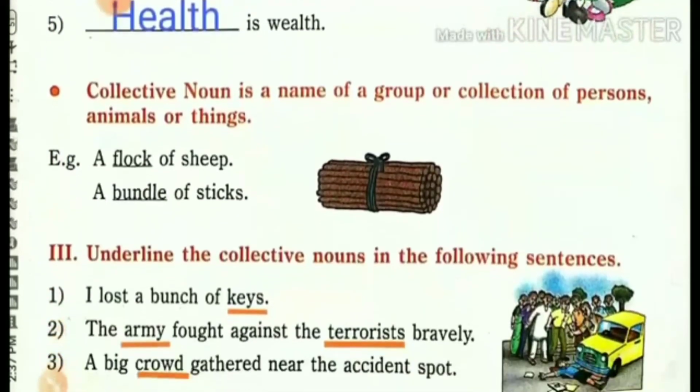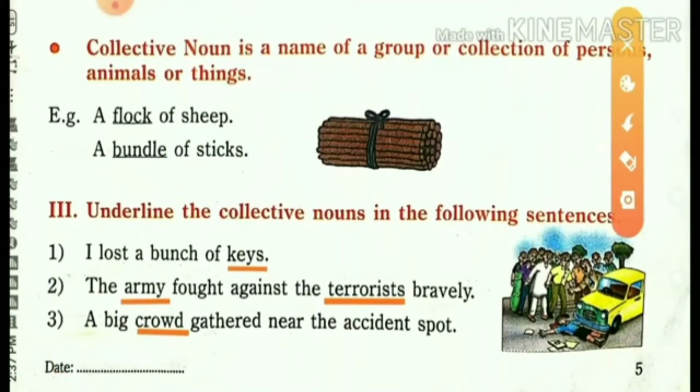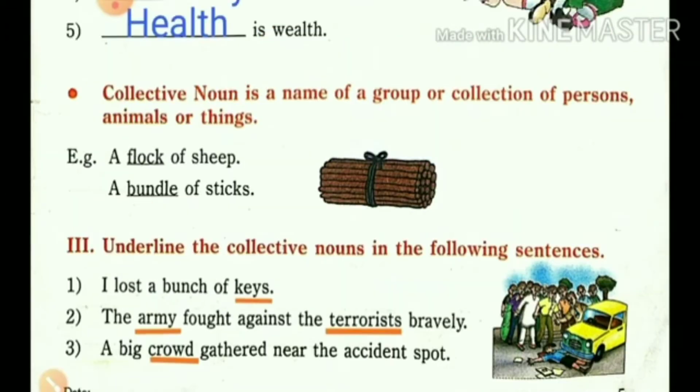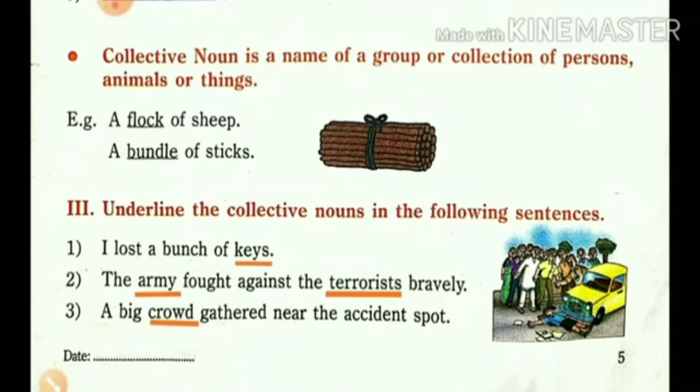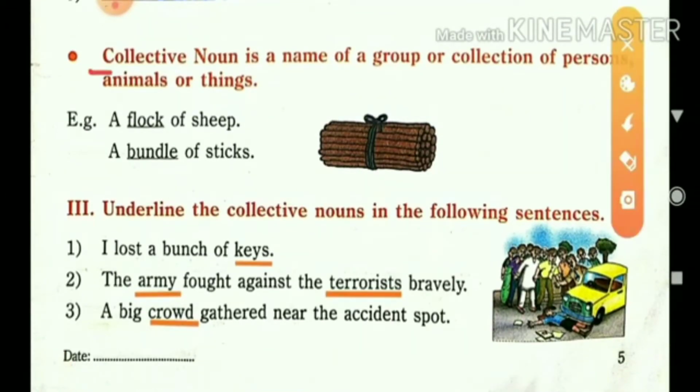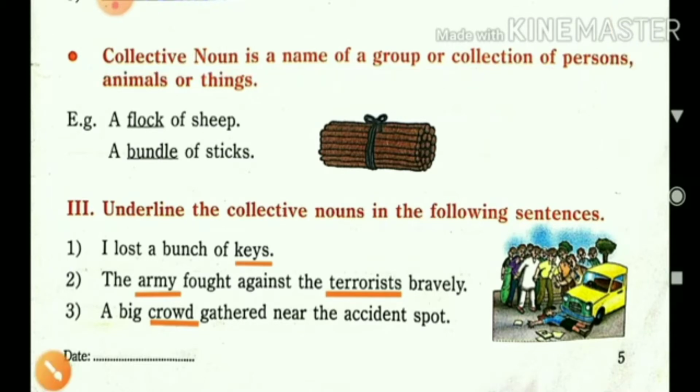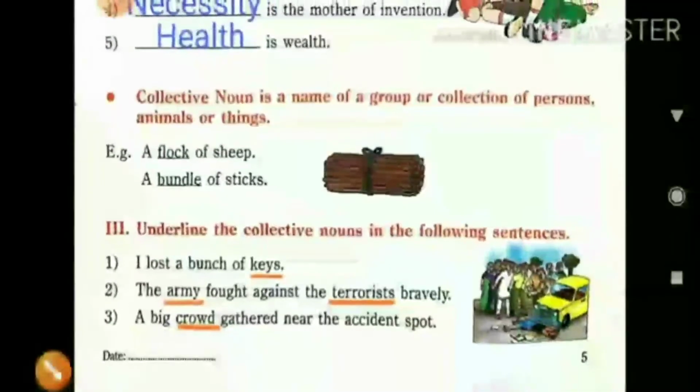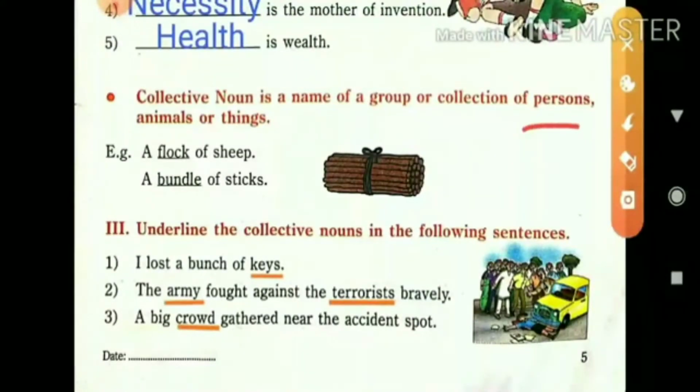Then the next kind of noun is the collective noun. A collective noun is the name of a group or a collection of persons, animals or things.